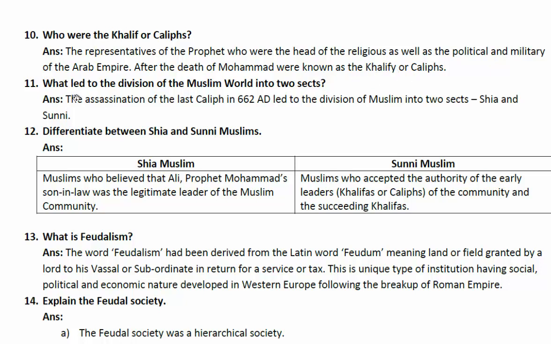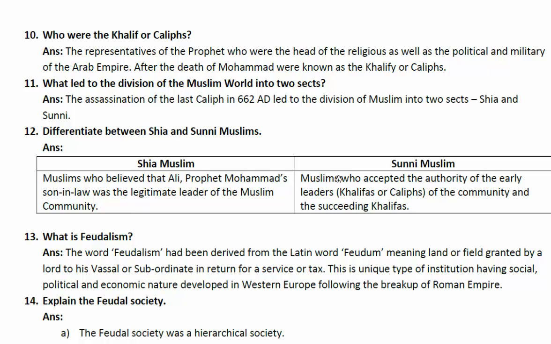What led to the division of the Muslim world into two sects? The assassination of the last caliph in 662 AD led to the division of Muslims into two sects. The first one is Shia and the other one is Sunni. Let's see the differences between Shia and Sunni Muslims. Shia Muslims believe that Ali, Prophet Muhammad's son-in-law, was the legitimate leader of the Muslim community. Prophet Muhammad did not have a son, but he had a son-in-law.